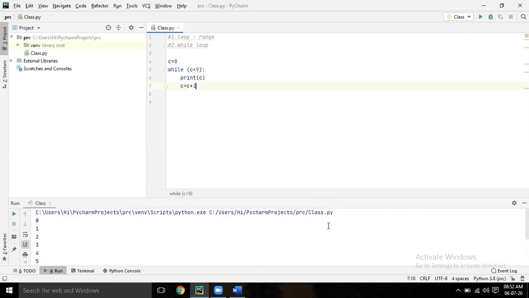So while loop means, let's say I want to print 0 to 8 or 0 to 10 or 1 to 10 or 1 to 100, how to print. So here what I've given, C equal to 0. After that give comment. After C equal to 0 give comment, on the same line. Only write initialization.